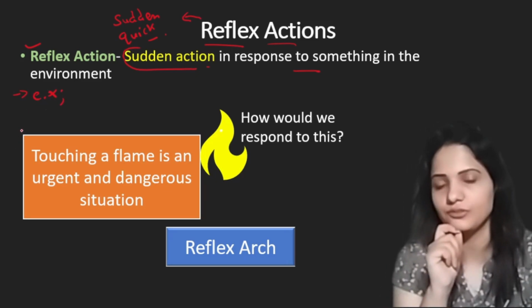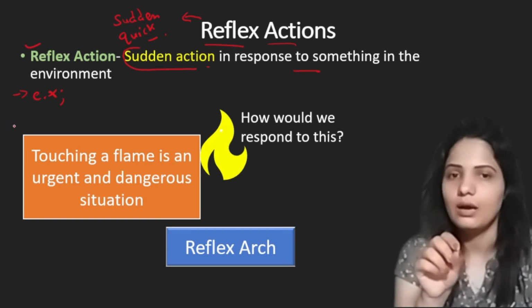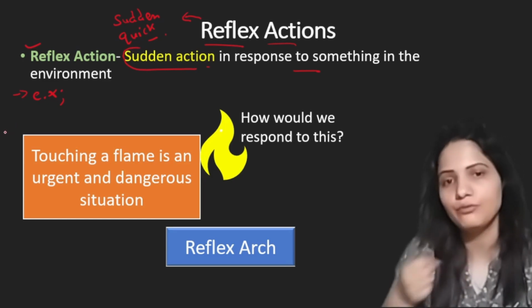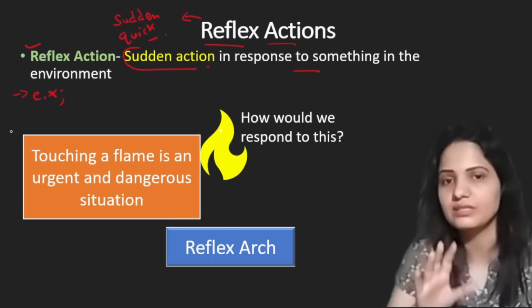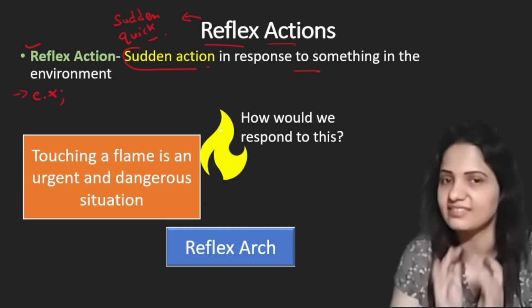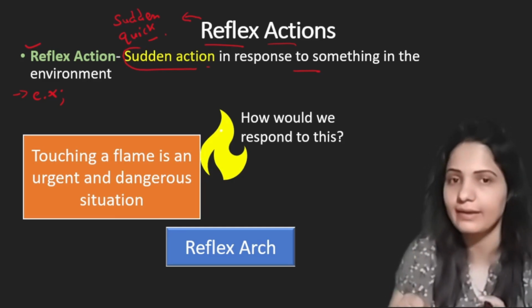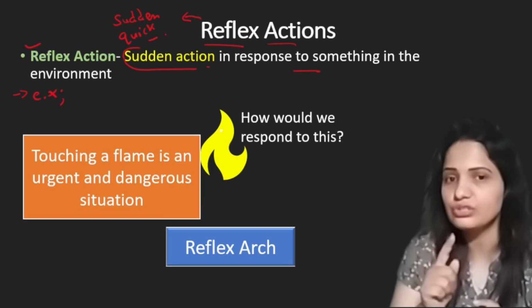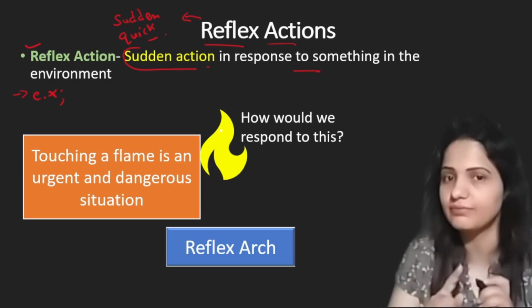Now if we see the example of reflex action, what is the example? The best example is, let's say we accidentally put our hand on flame. What will our body do? Our body will try to pull our hand back as early as possible, without wasting any time. As flame is dangerous for our body and our body can sense this danger, so our body will try its best to pull hand back very quickly. And this quick withdrawal of our hand from the flame is the reflex action.